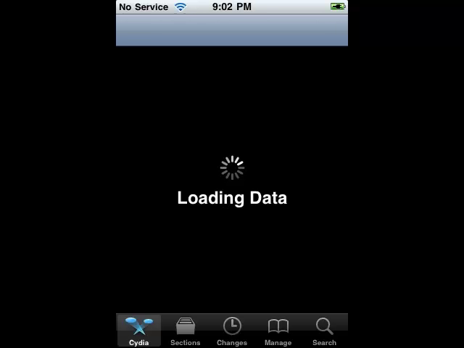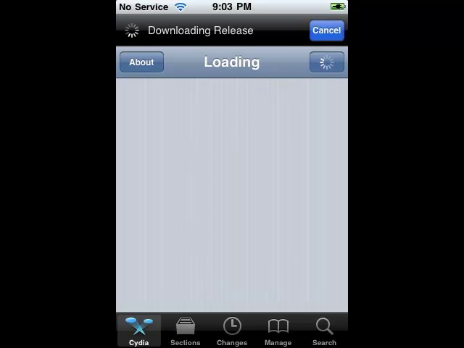So first you want to go to Cydia, wait for it to load. I apologize if you have to wait a really long time for Cydia to load. Okay, so now you want to go to Manage.